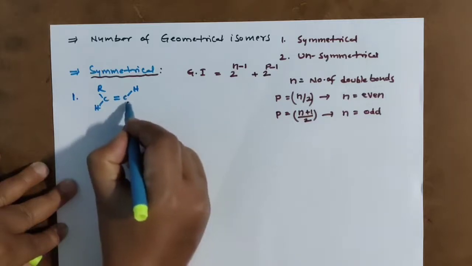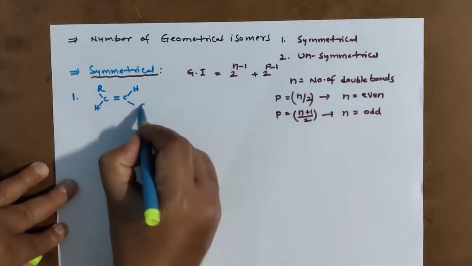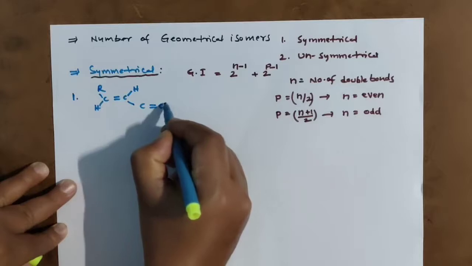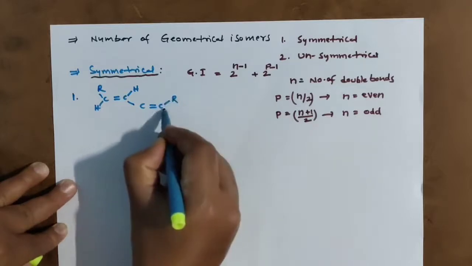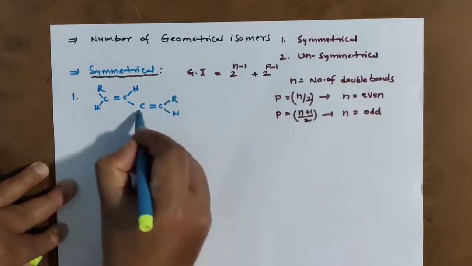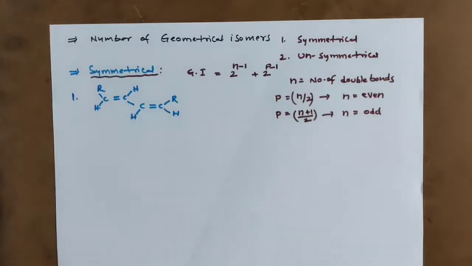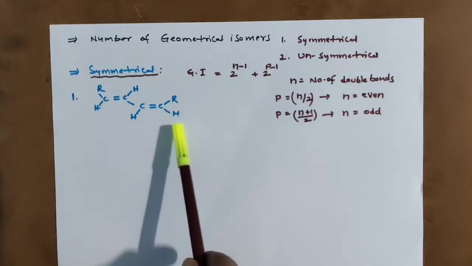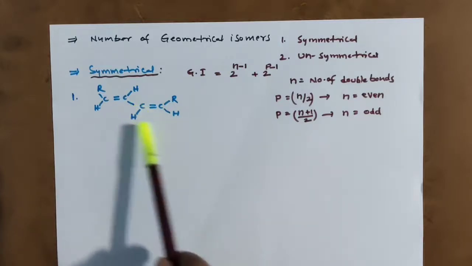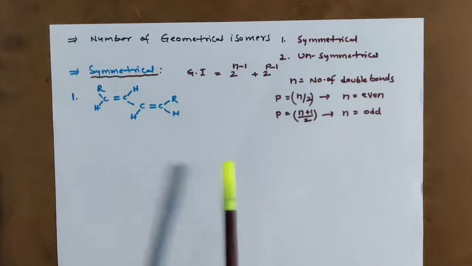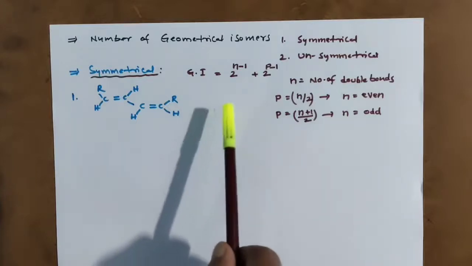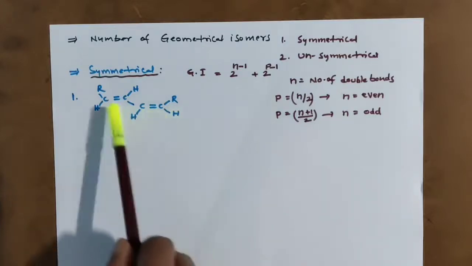And here is given C double bond C, here R, and here H, and here H. So a straight chain is not given to create confusion; it is given like this. Whatever it may be, whether straight or branched, no need to worry. We have to check whether a restricted double bond is there. Yes, it is there.